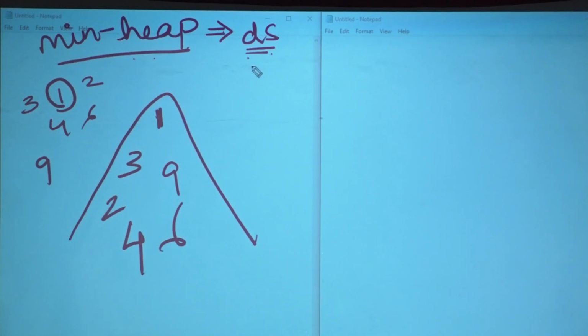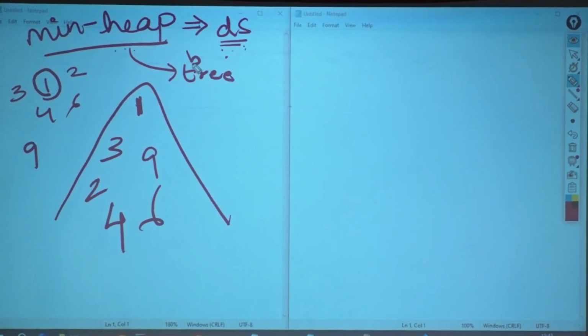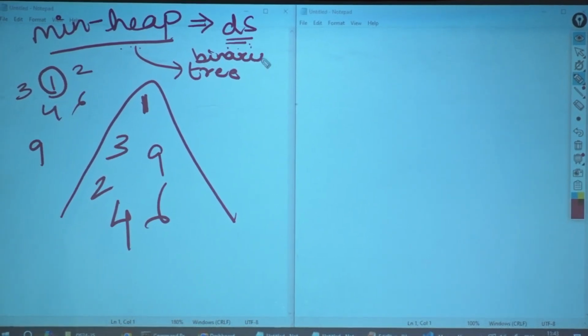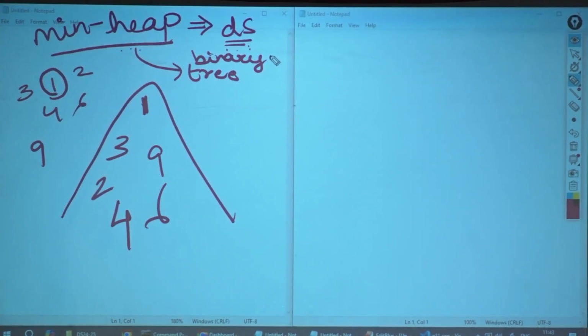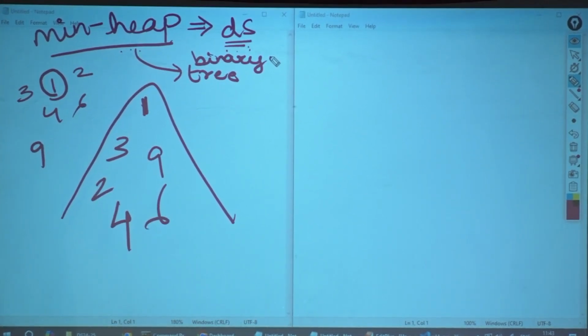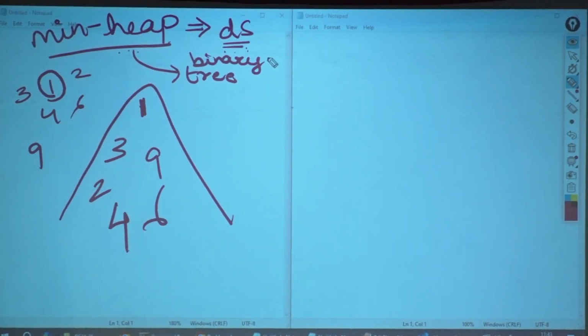Min heap is a data structure. Now, every data structure should have a specific structure. So, min heap takes a structure of a binary tree. Okay? Now, this binary tree is a complete binary tree. Do you remember what is a complete binary tree? Not a full binary tree.